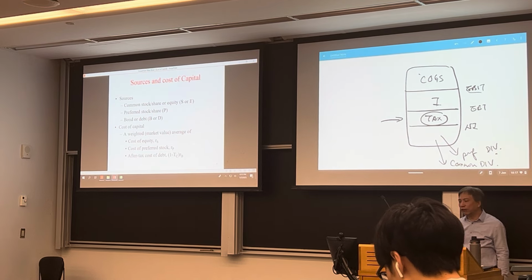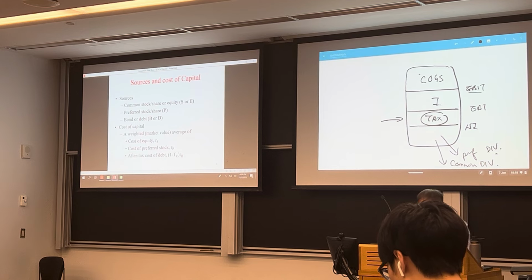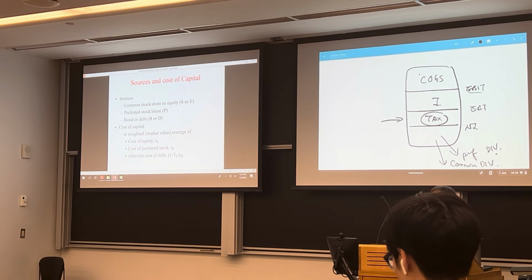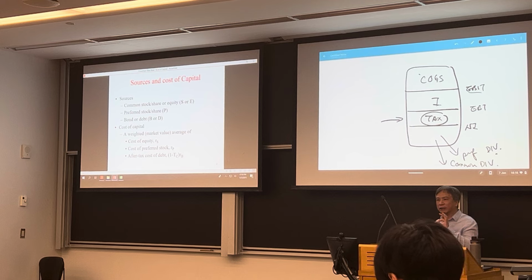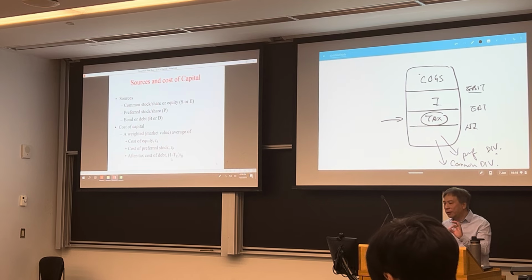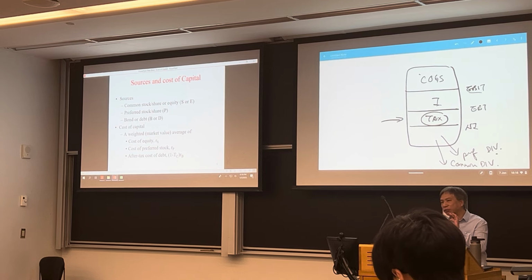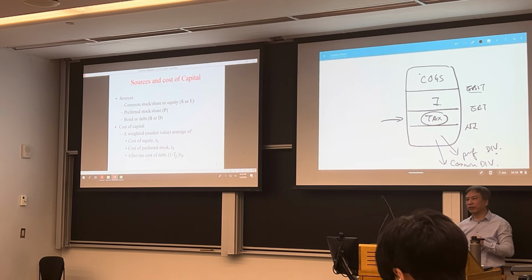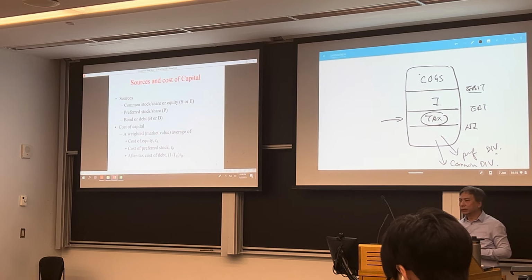All right? So therefore, the cost of equity is after corporate tax, and the cost of preferred shares is also after corporate tax. But for interest, the cost of debt, R_B, is the before-tax cost of debt. But times 1 minus T_C, where C stands for the corporate tax rate, right? So this is the after-tax cost of debt. Okay?